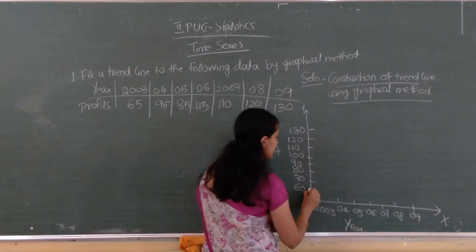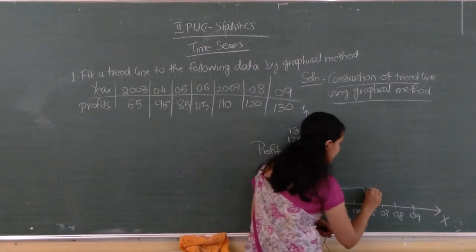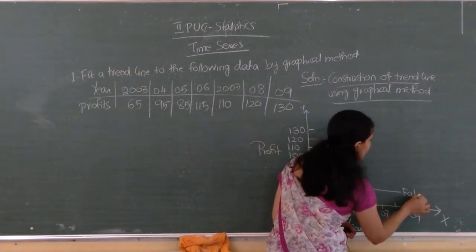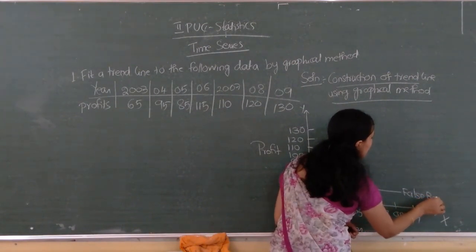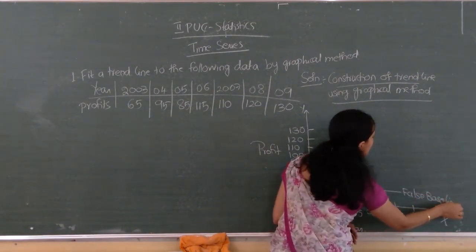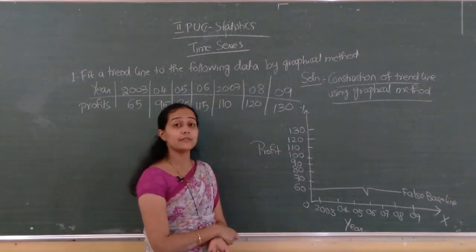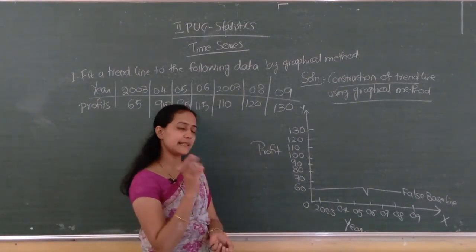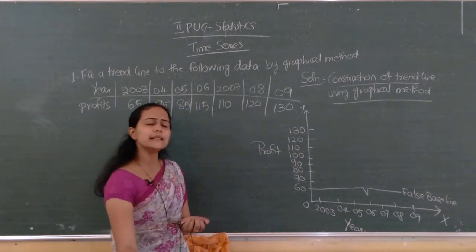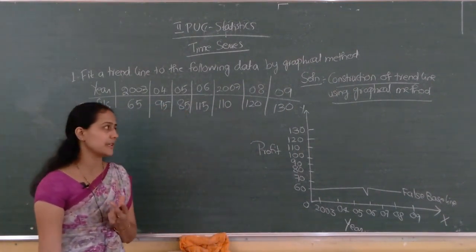So here at 60, put a false baseline. Here you have to write a false baseline. So 0 to 60, that difference we are not considering. Then just go for a histogram.